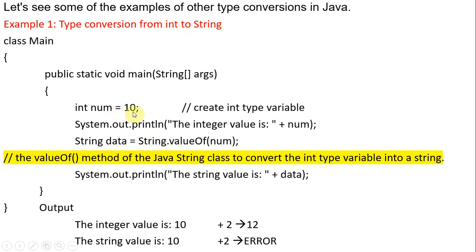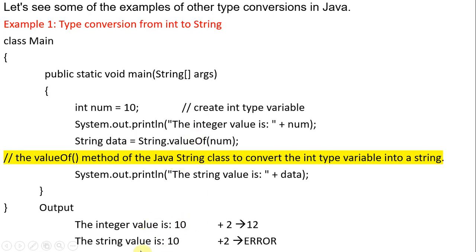So integer 10, num is actually an integer, and we want string data. Here we have a new method: the valueOf method is used to convert num data into string data. valueOf is a method of the String class, a predefined class. valueOf is a static method, so that's why I am specifying the class name also: String dot valueOf, the class name and after that the valueOf method.